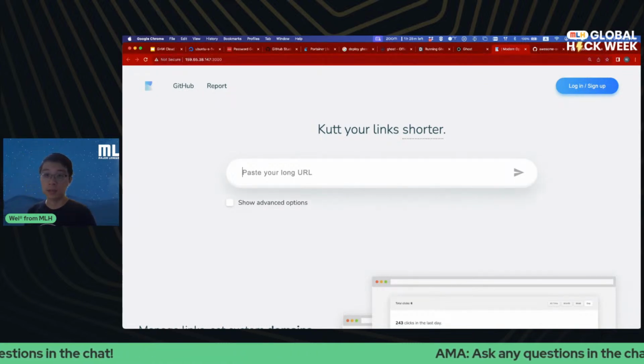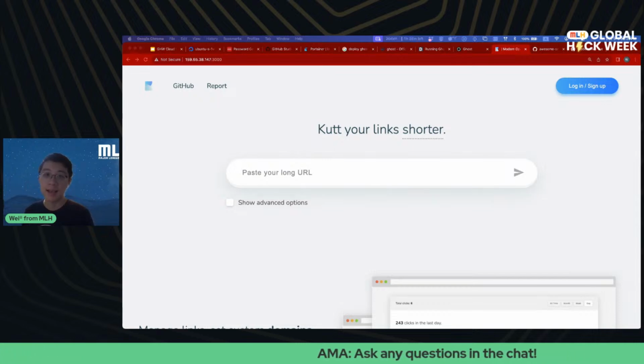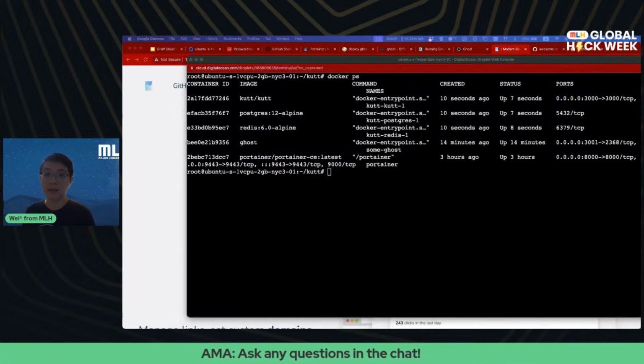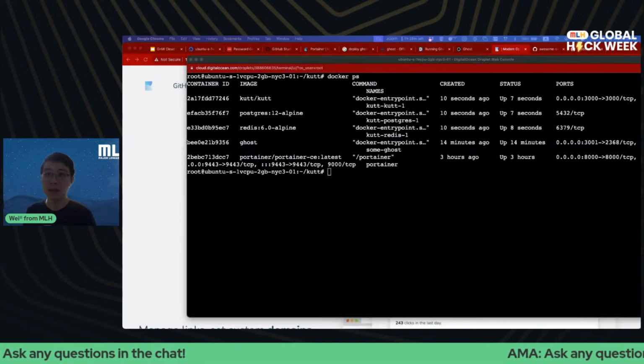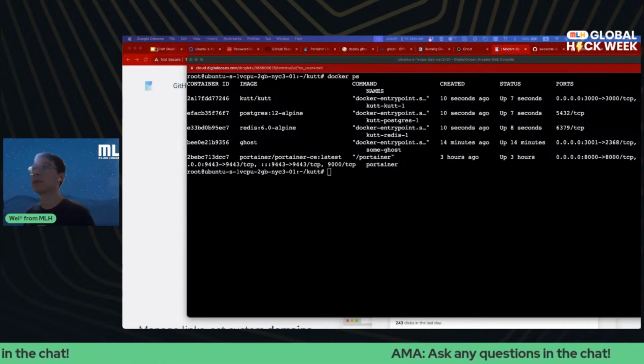And let me actually grab my checking link and shorten it and see if we can make that work. Where's my checking link? I can't find my checking link now.